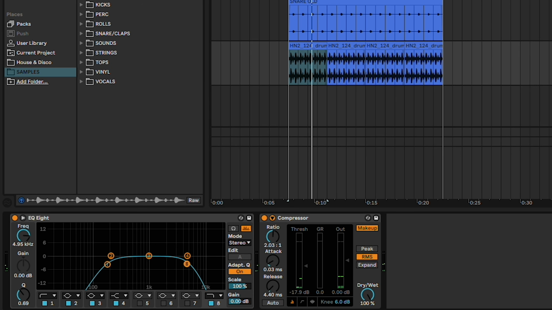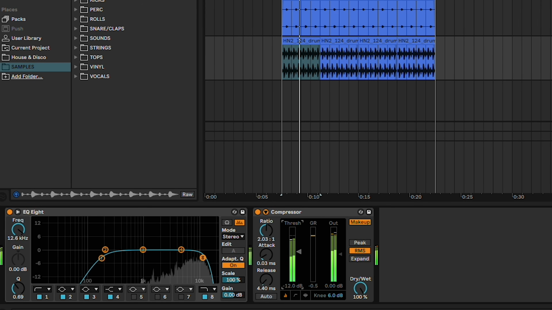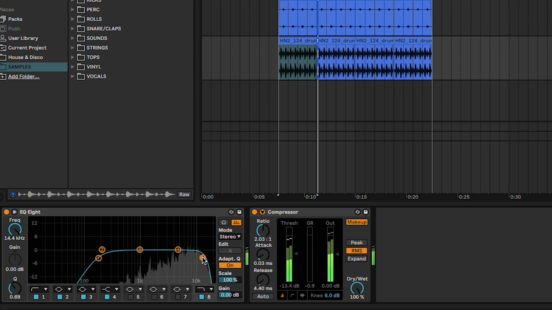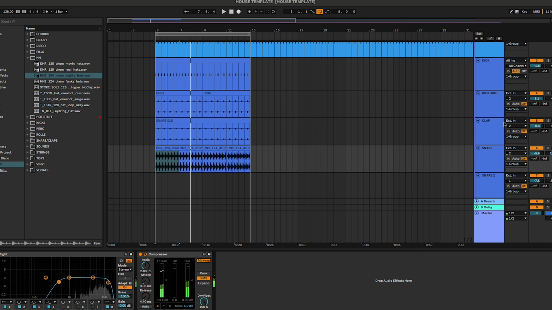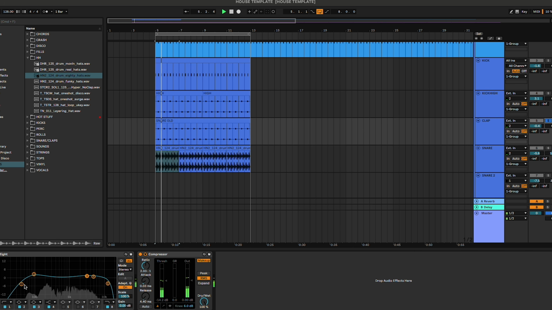The EQ, I like to move it to where I like the hats, because I know the hats are in a top frequency, so I like to tame them a bit so it's not overpowering. And then cut any frequencies that are not needed. For example, in the clap, we have this low end, so I usually take that out.